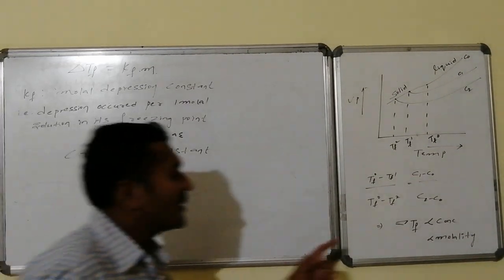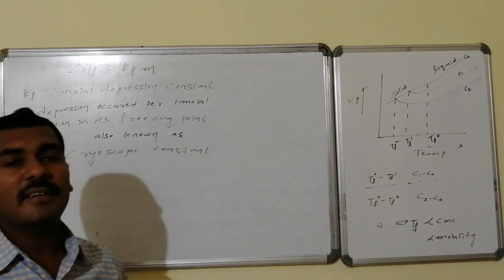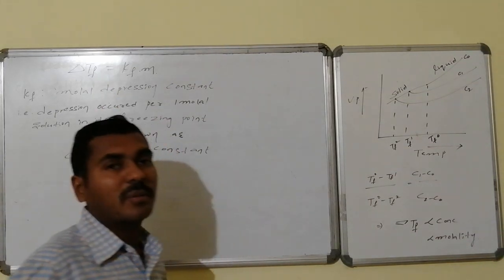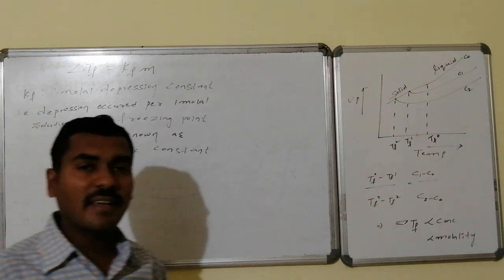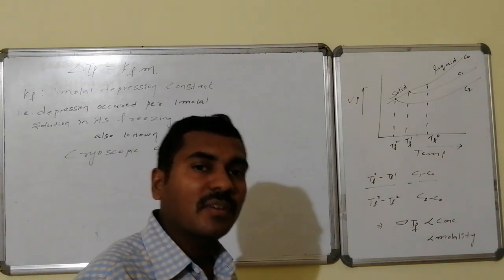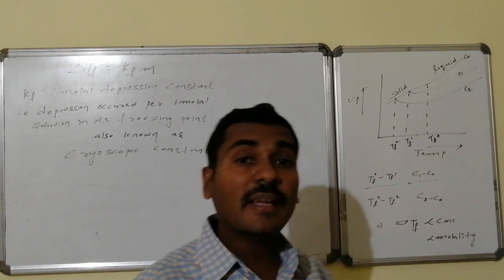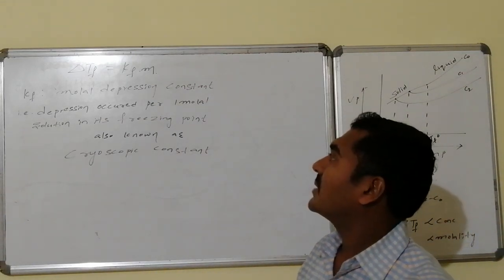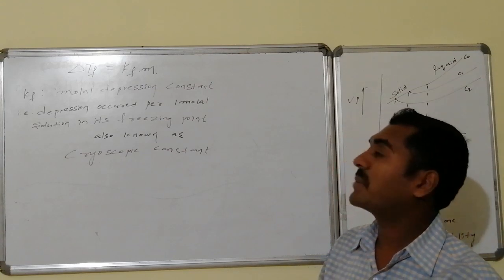Yes, the delta Tf, which is proportional to molality, can be written properly after removing the proportionality with some constant K. As it is explaining the freezing point, we call it Kf. That is, delta Tf is equal to Kf into m. That Kf is said to be the molal depression constant.